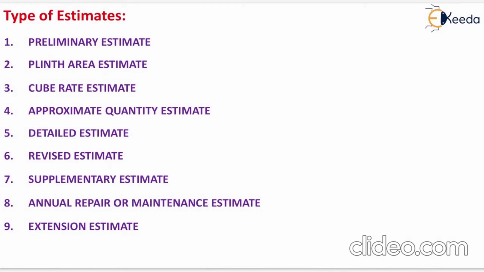Now we have various types of estimates, that is preliminary estimate, plinth area estimate, cube rate estimate, approximate quantity estimate, detailed estimate, revised estimate, supplementary estimate, annual repair or maintenance estimate, and the last one is extension estimate. Now we will see each and every type of estimate in detail, starting with the preliminary estimate.